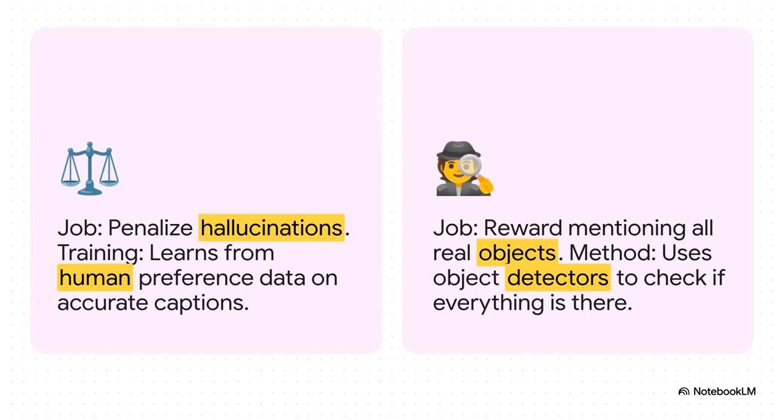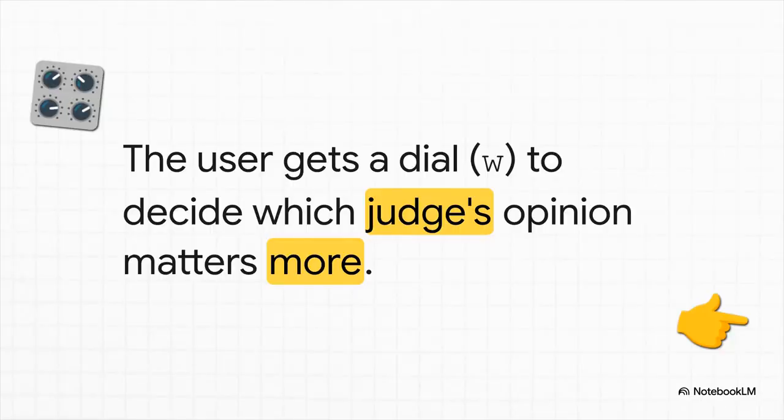So here's a final thought to leave you with. We've talked about images and text today, but where else might this core idea, reward-guided decoding, using specialized critics to shape AI output on the fly, give us this kind of powerful control and flexibility? Yeah, think beyond vision language: code generation, music composition, complex decision support. How might you want to fine-tune an AI's output in your own work or even just in your daily life? What kind of mixing desk would you want for the AIs you interact with? Something to ponder.